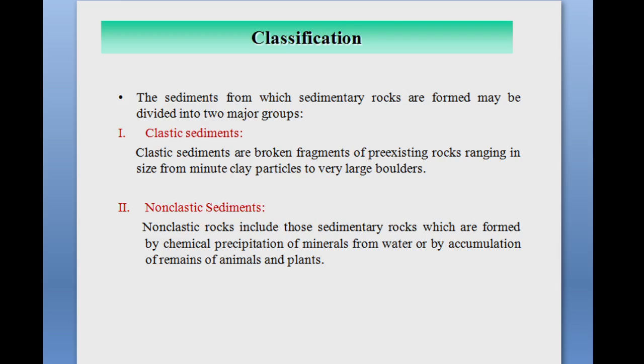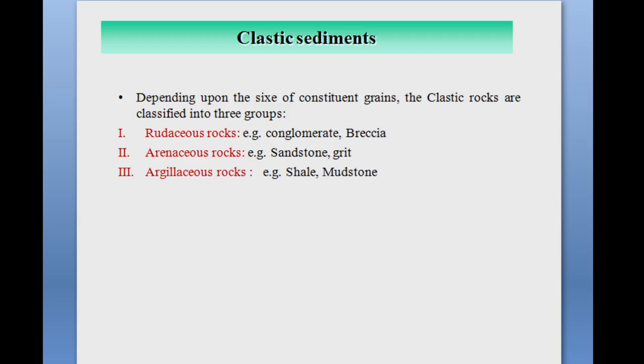Okay, from large-size boulders to clay particles, whatever the range of rocks is, all are called clastic sediments. The clastic sediments are the broken fragments of pre-existing rocks ranging in size from minute clay particles to very large boulders. These clastic sediments are again divided into three types, which are rudaceous rocks, arenaceous rocks, and argillaceous rocks.